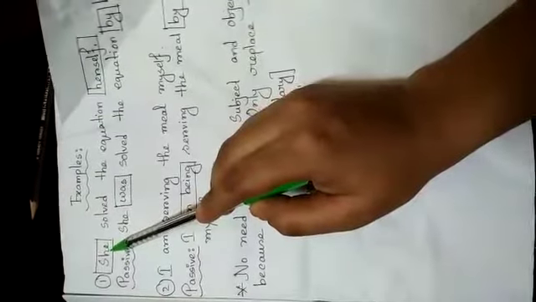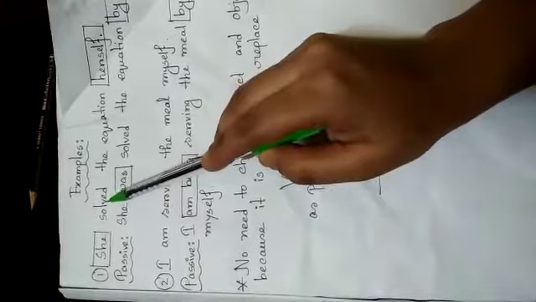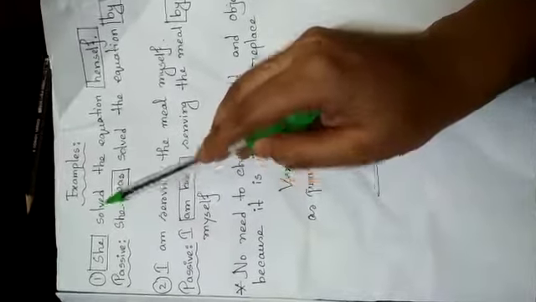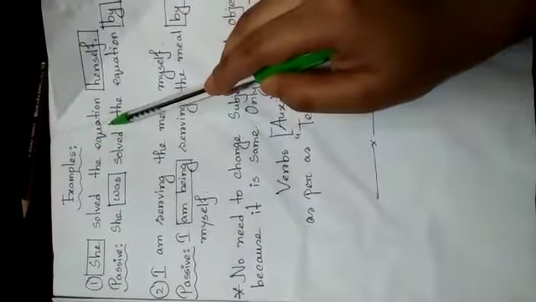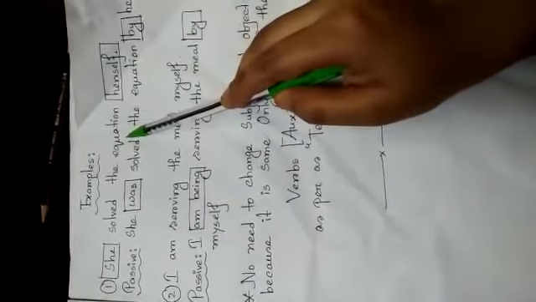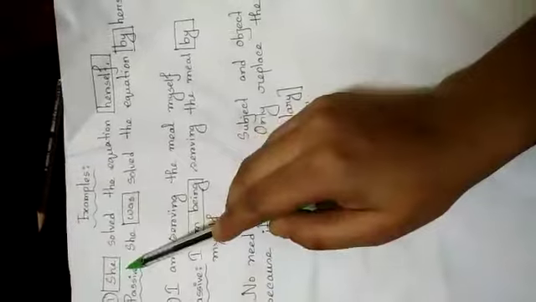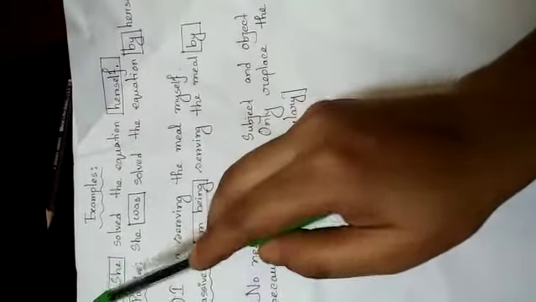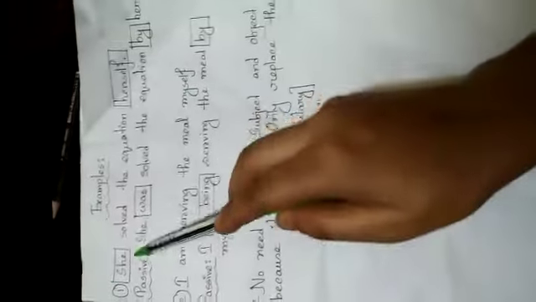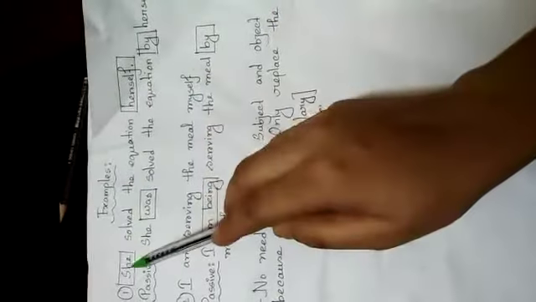See the place of the words. She, subject; solved, main verb, past form of the main verb; the equation, object or extension, whatever we can say; then herself. That means she solved the equation herself. This work has been done by her in her own way. There will be no other person, only she.